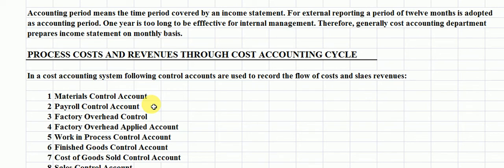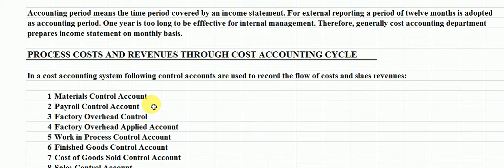This is the account in which we have to deal with the stock of materials which are purchased, which are used in the production, and those materials which are defective to be returned to the supplier, as well as those materials which are unused in the production process and returned to the storeroom.